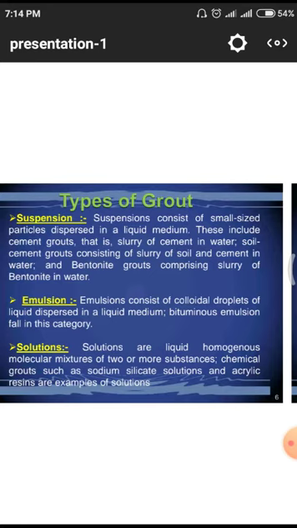Next one is the solution medium. Solutions are liquid, homogeneous molecular mixtures of two or more substances which are in chemical reaction, such as sodium silicate solutions and acrylic resins. All those are different kinds of solutions which are used for the purpose of filling gaps and voids in the structures.